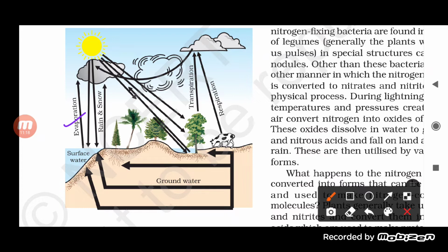Here, as you can see, in this one it is written as transpiration, and here it is written as respiration. So transpiration and respiration, what happens here basically? When the sunlight falls on the tree, the process of transpiration increases, right? It means the process in which the plant loses the excess amount of water through the pores present on the surface of the leaf, called stomata, and this process is called transpiration.